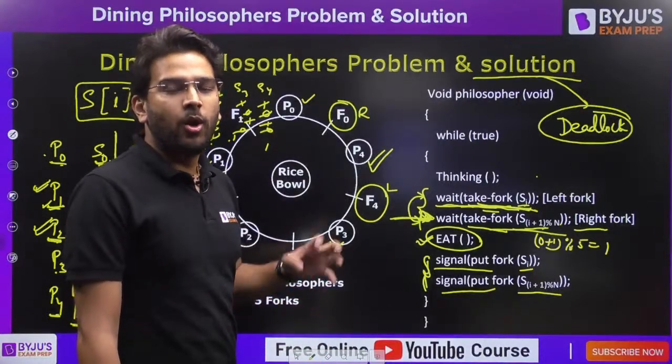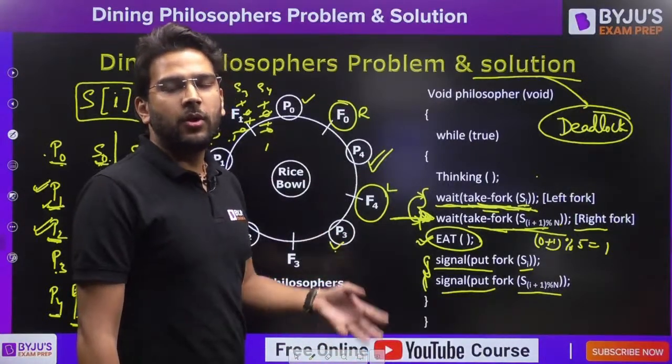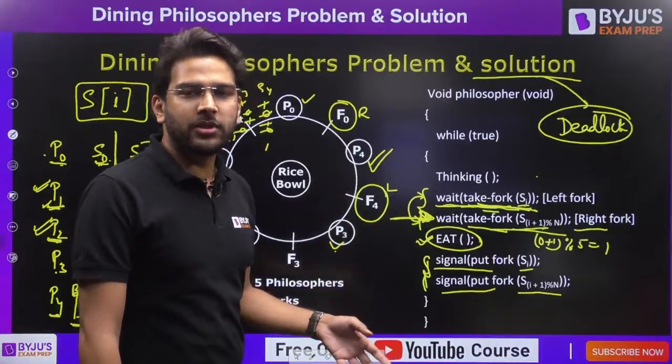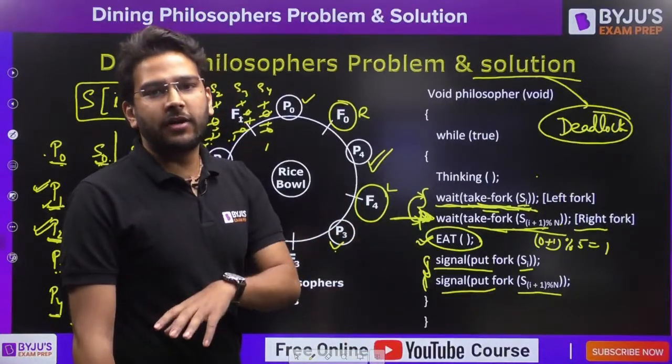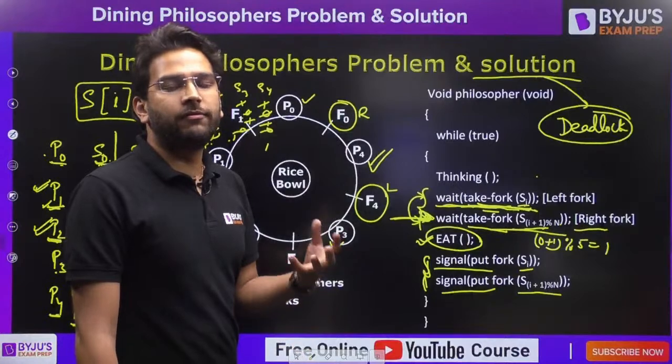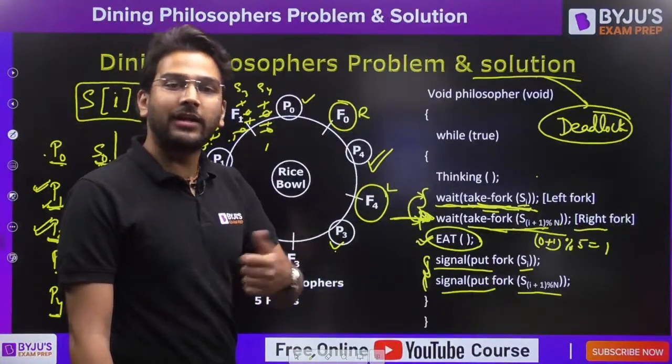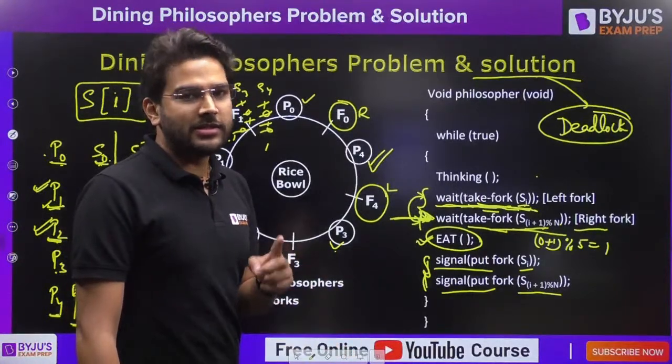Second condition is, odd number of philosophers will pick first their left chopstick or left fork and then the right fork. Even number of philosophers will first pick their right fork and then the left fork. This is the second solution.